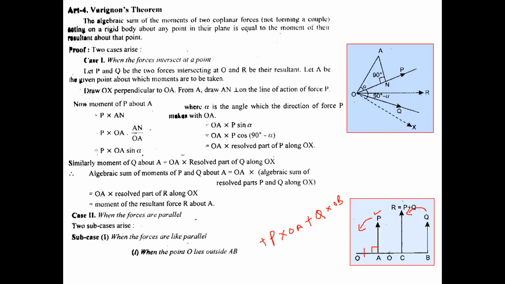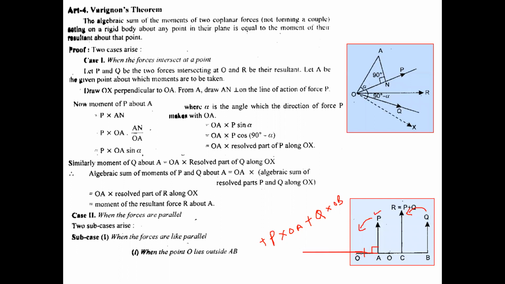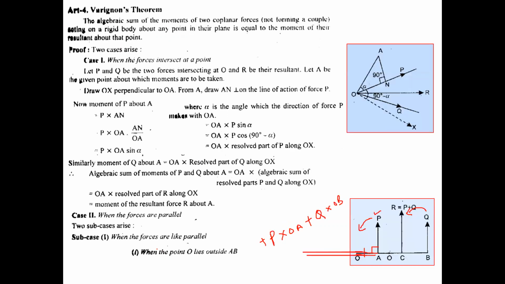In the next step you can see we have written the algebraic sum of moments of P and Q about O is P into OA plus Q into OB. Now what can we write about OA? You can see in the diagram, this OA you can write as OC minus AC. About this OA, you can write OC minus AC. And for OB, you can see, I'm showing you again, this is OB, from here to here. It can be written as OC plus CB.